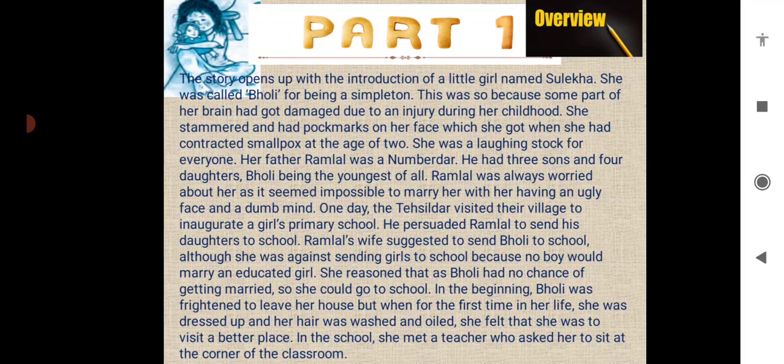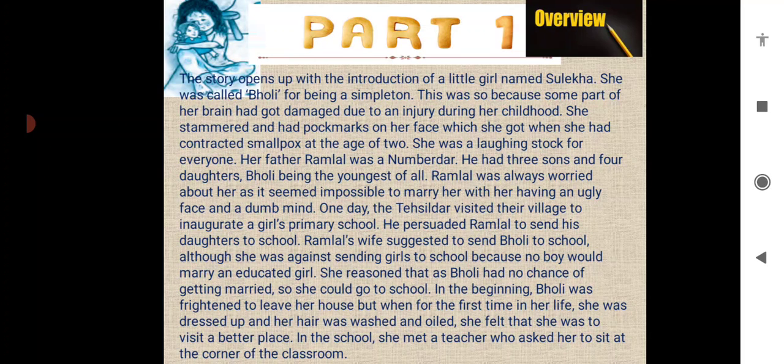Her father Ramlal was a Nambardar. He had 3 sons and 4 daughters, Bholi being the youngest of all. Ramlal was always worried about her as it seemed impossible to marry her with her having an ugly face and dumb mind. One day the Tehsildar visited their village to inaugurate a girls' primary school. He persuaded Ramlal to send his daughters to school.